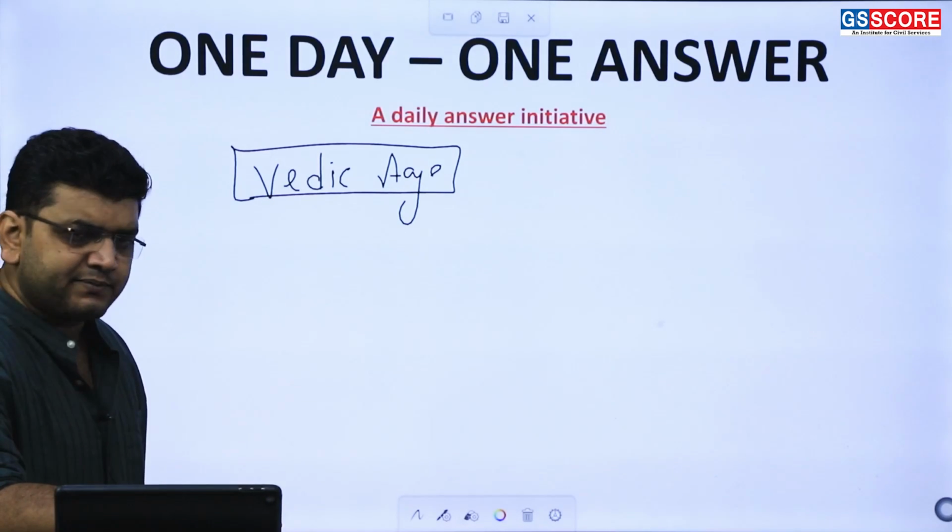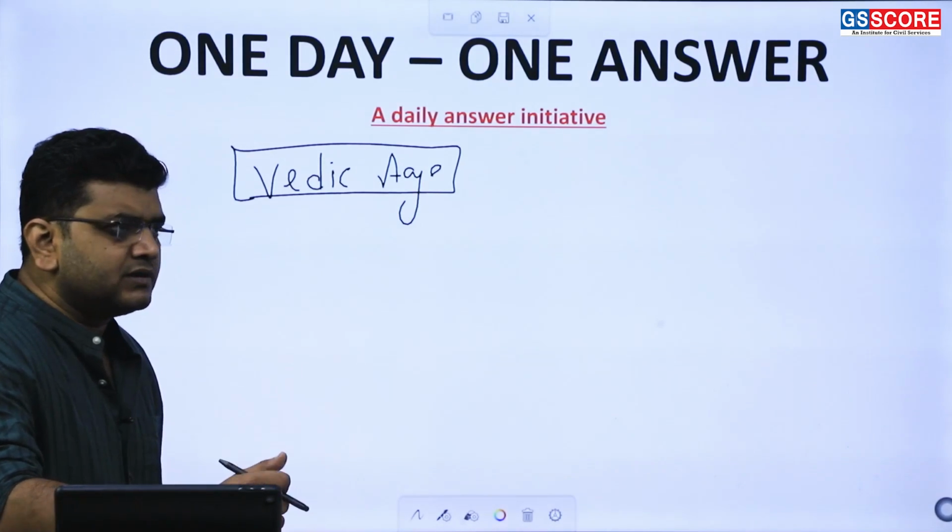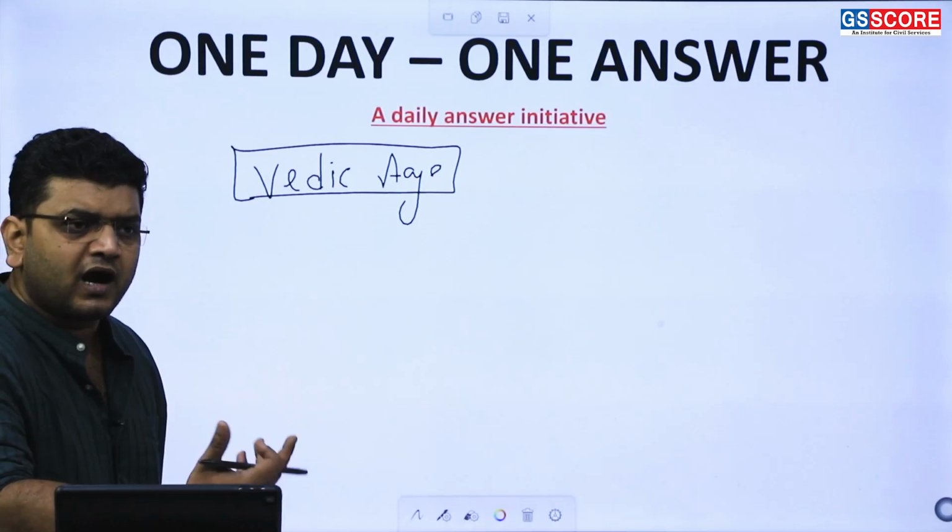And with regard to syllabus mapping of this question, most of you might ponder why Vedic Age has been asked, is it not in art and culture?